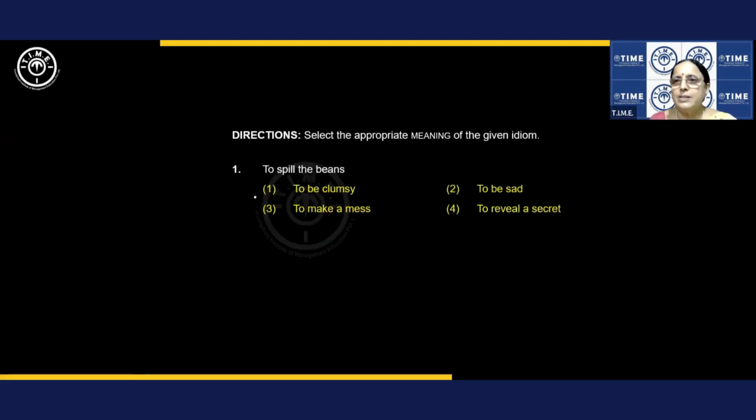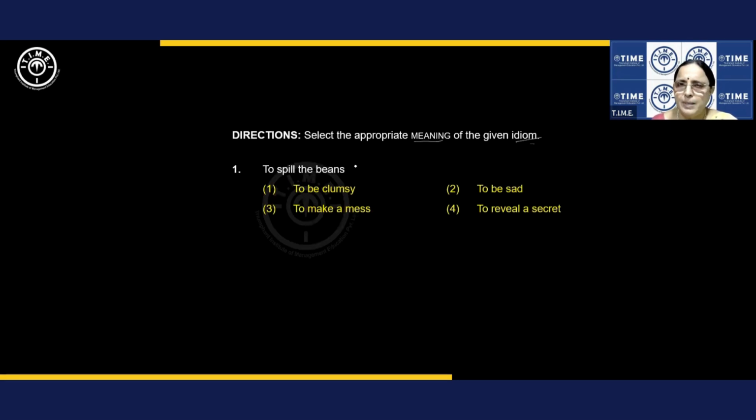As usual, dear students, you have to read the directions carefully first. Directions: select the appropriate meaning of the given idiom. You are given an idiom and you have to give the meaning of that. Don't be in a hurry to get on to the question. Please read the directions carefully and then answer the question. First one, to spill the beans.